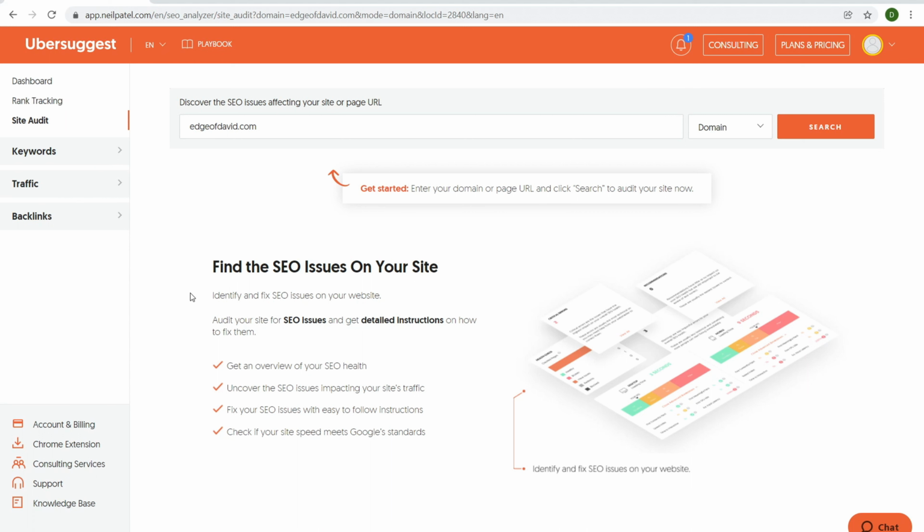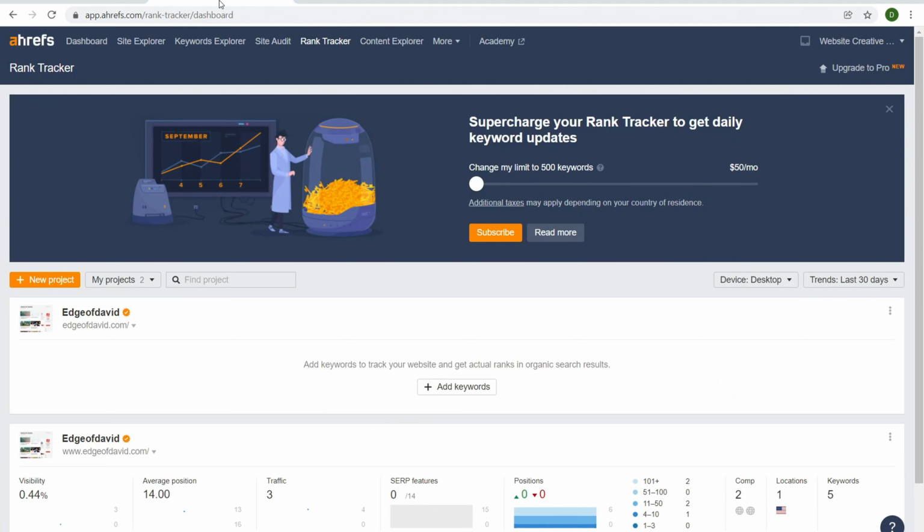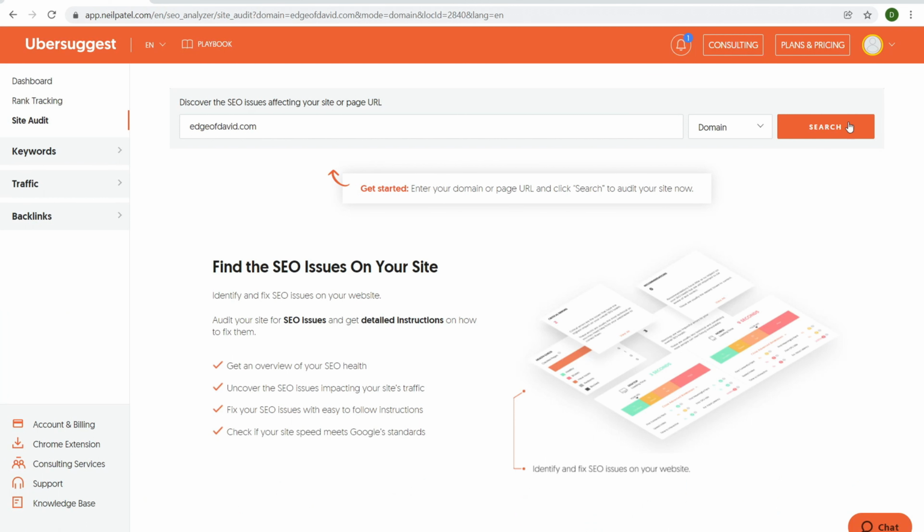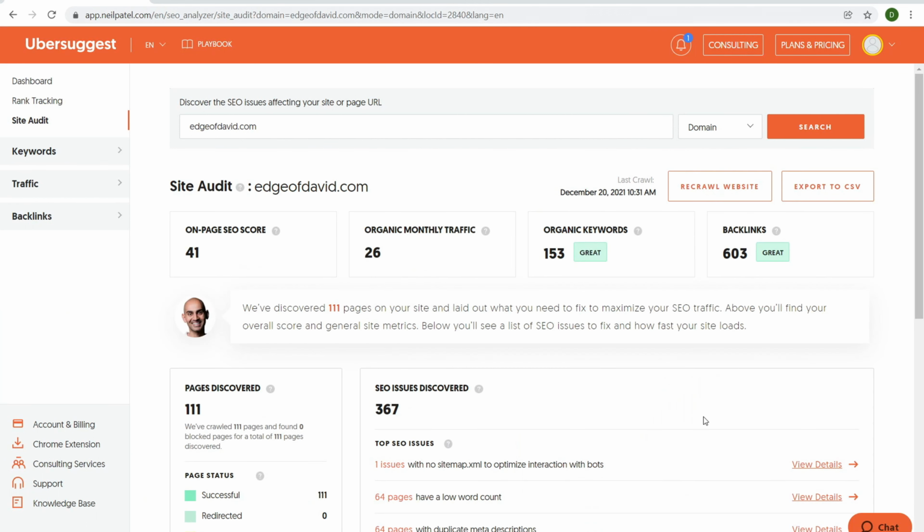And next is the site audit. The site audit allows you to get an overview of your SEO health, uncover SEO issues impacting your site's traffic, fix SEO issues, and check to see if your site meets Google standards. Really that simple. Now with Ahrefs, they have the same thing. They have the site audit feature over here. So let's go ahead. I put in my domain name. Let's click on search. And here we go.